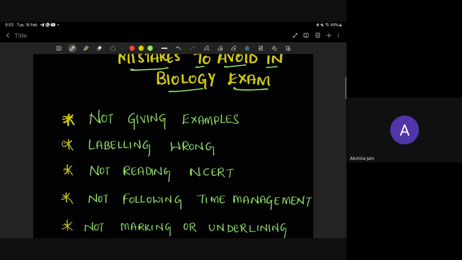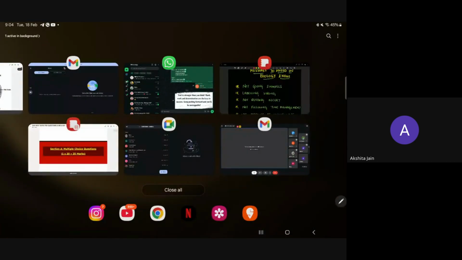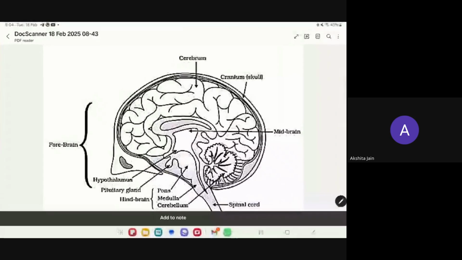Not giving examples is not the correct procedure, children. Even though it is a 2 mark question or 3 marks question, whatever it may be, if the question asked has some examples, then please write the examples, children. Please write the examples, okay? So that will add up marks for you.